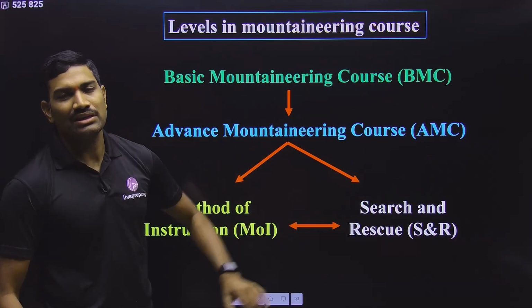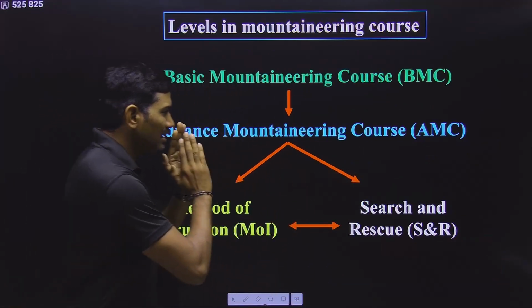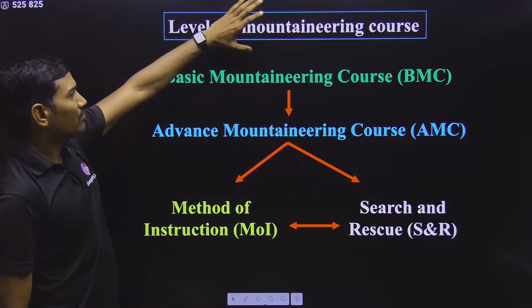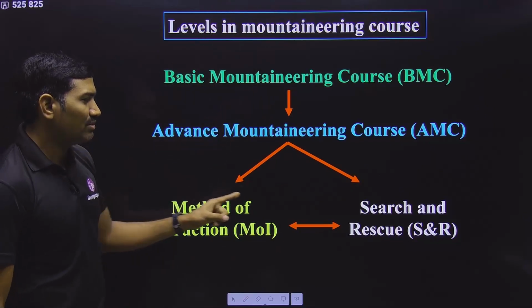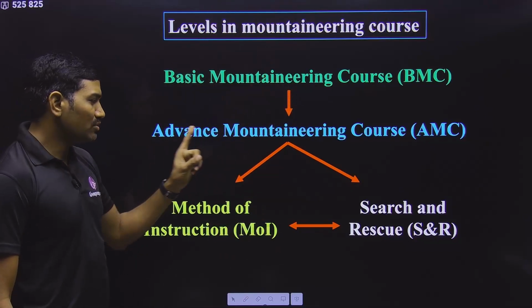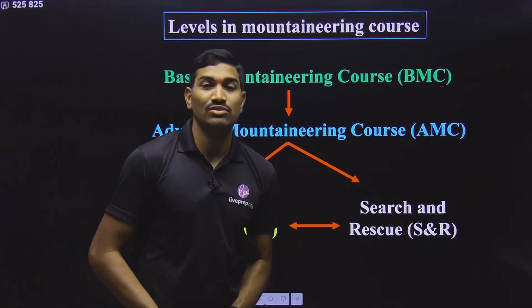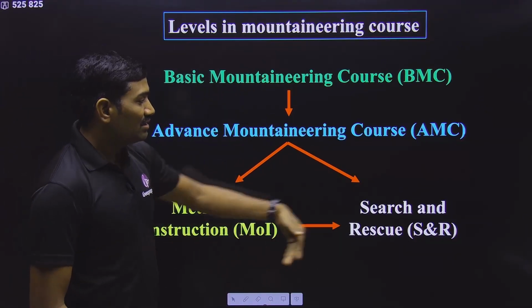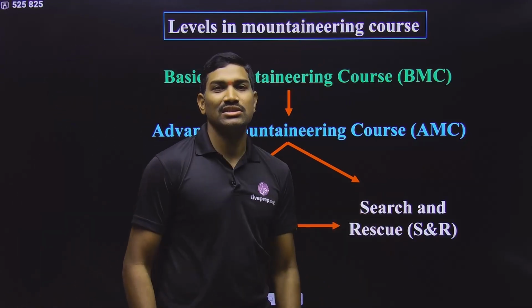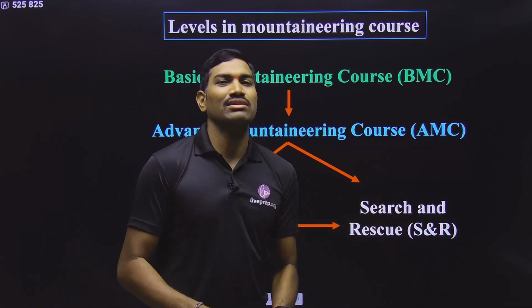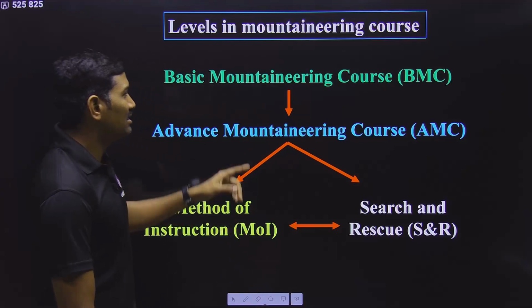And now we are going with the content, no more nonsense. Directly we are going with the point. So first we are talking about the levels in the mountaineering course. Everyone knows that there are 4 levels here: basic mountaineering course, advanced mountaineering course, method of instruction, and search and rescue. But suppose you did not do the basic mountaineering course, can you directly go for search and rescue? No. So there is a sequence here, so at least try to understand this particular sequence.